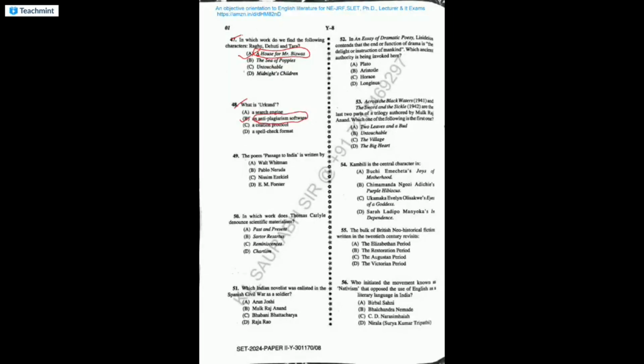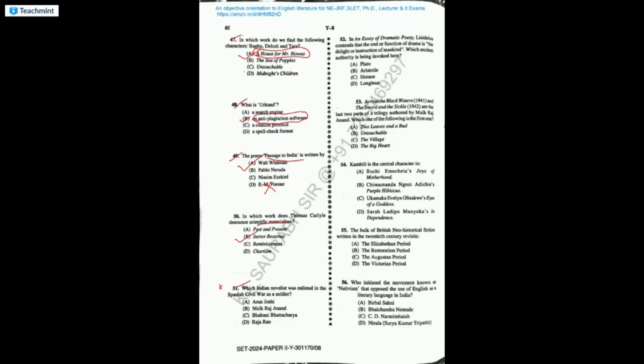Okay. The poem Passage to India. So the question is tricky. It's not asking about the novel. The novel is written by E.M. Forster, but the poem Passage to India is written by Walt Whitman. In which work does Thomas Carlyle denounce scientific materialism? Sartor Resartus, which is a satire on the materialism of science. Sartor Resartus is a German influenced term and it means tailor retailer.